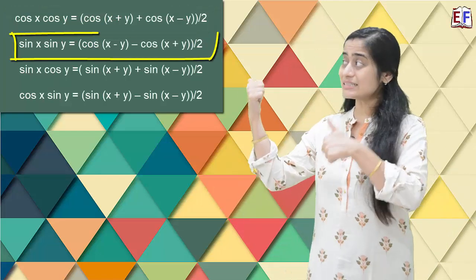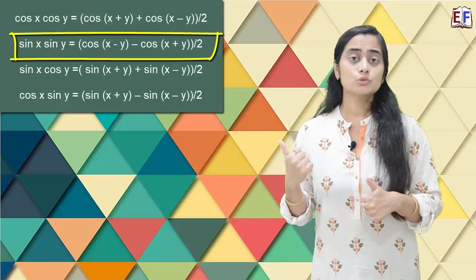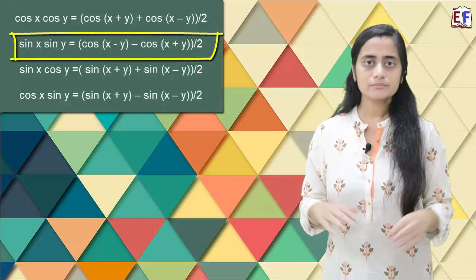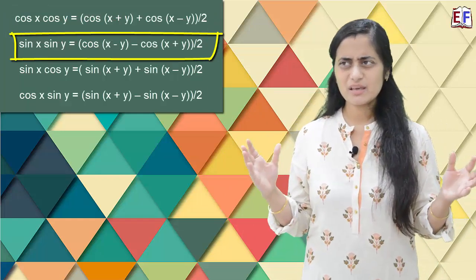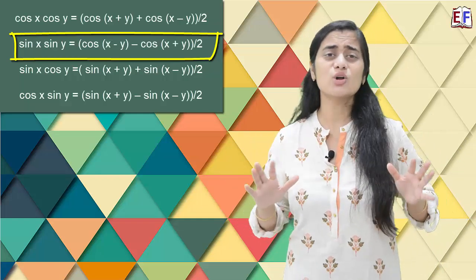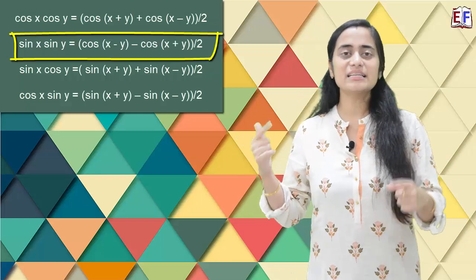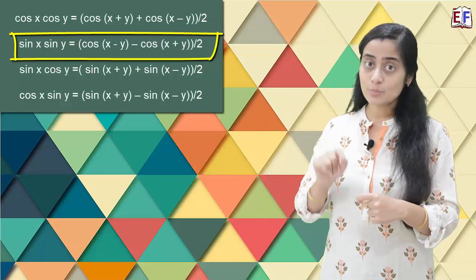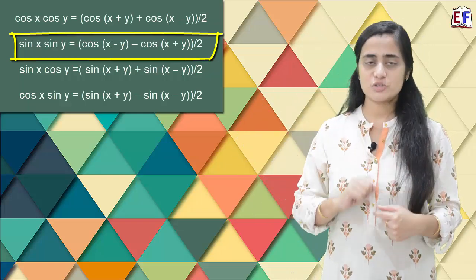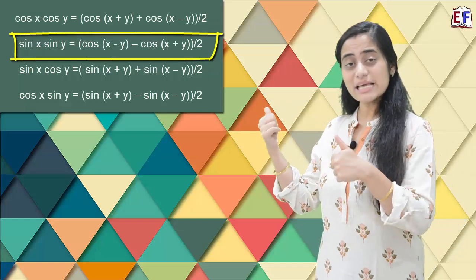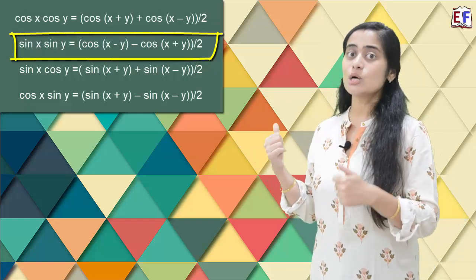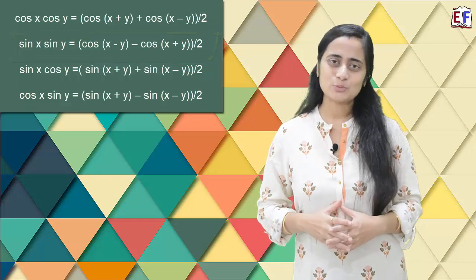The next one is sin x sin y. Here the sun, being the poor son, feels that he cannot do anything alone, but the boss can. So here also it's only the cos functions, but with the signs reversed. So it is cos x minus y minus cos x plus y divided by 2.